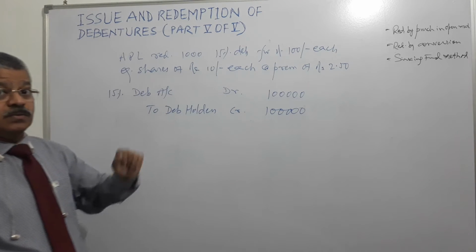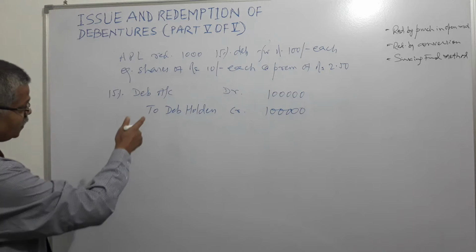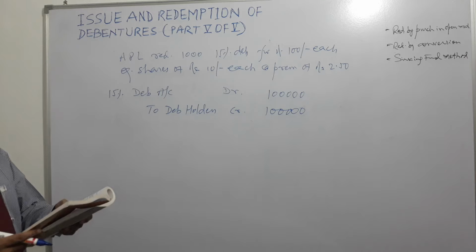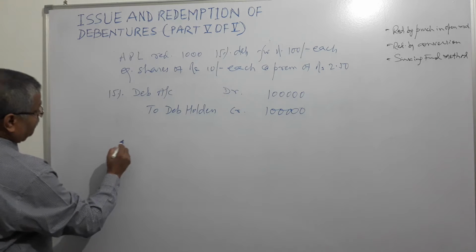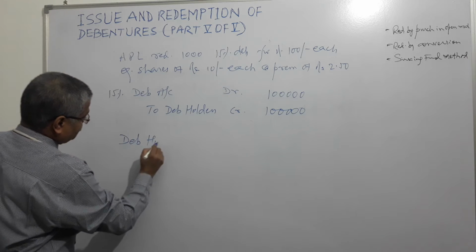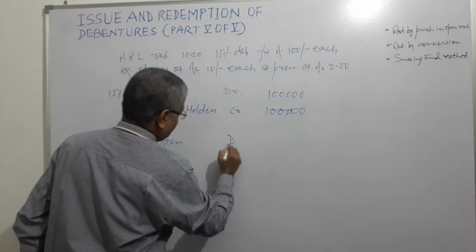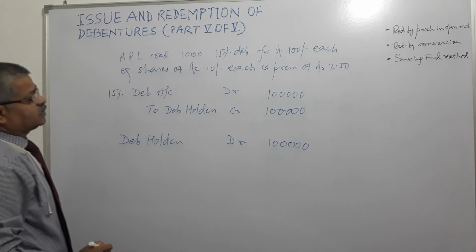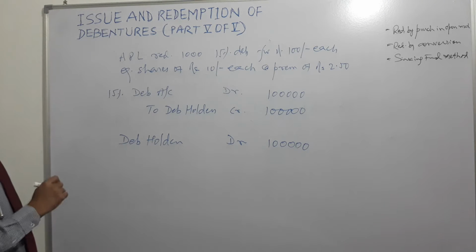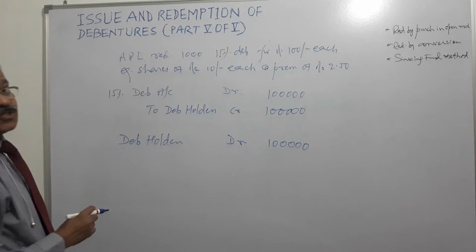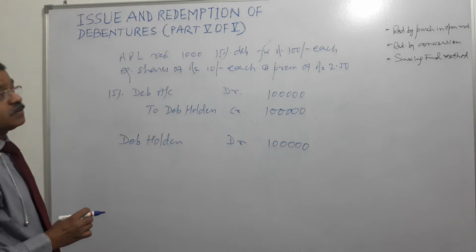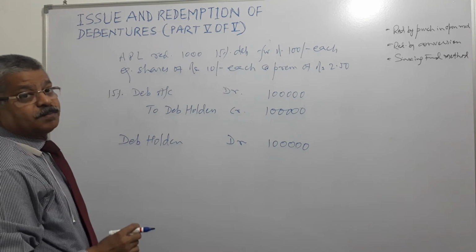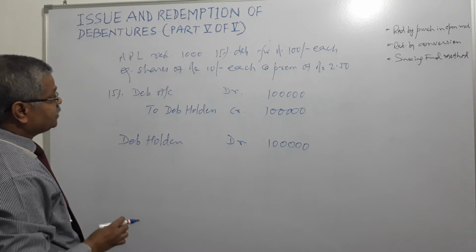And next stage will be, what is being done now? Shares are being issued. So what will happen? Now debenture holders will be debited, debenture holders debit 1 lakh, and share issue will be credited by how much? 80,000, because 2.5 rupees out of 10 is the premium, right?